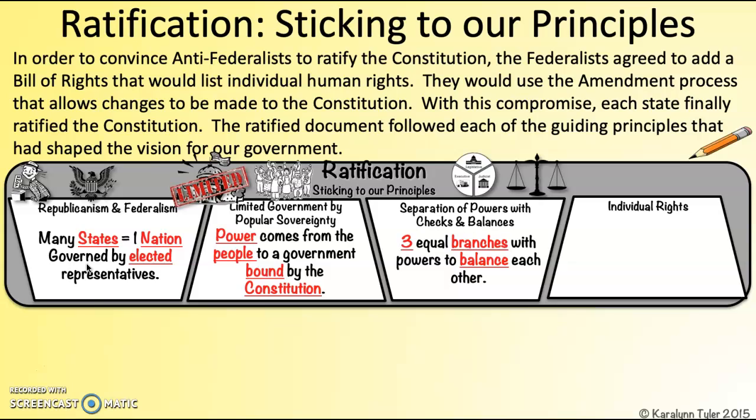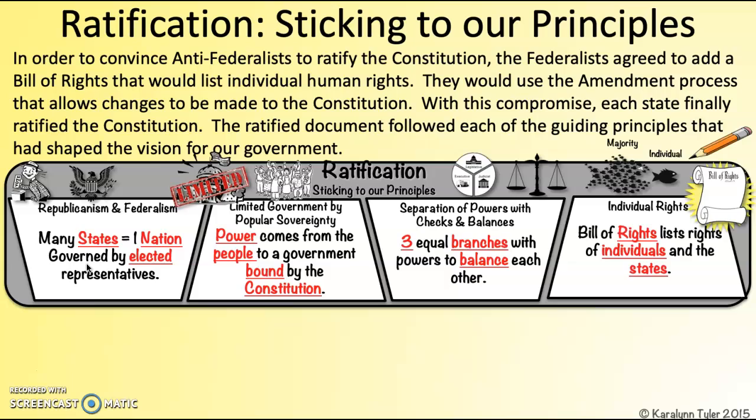The Constitution also establishes separation of powers and checks and balances by having 3 equal branches of government that share power, and they have powers to balance and check each other. And once we add the Bill of Rights, that completes that circle of those 7 guiding principles. It gives a Bill of Rights to list the individual and states' rights that no government can ever take away.